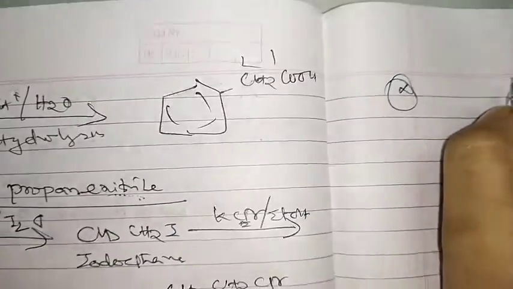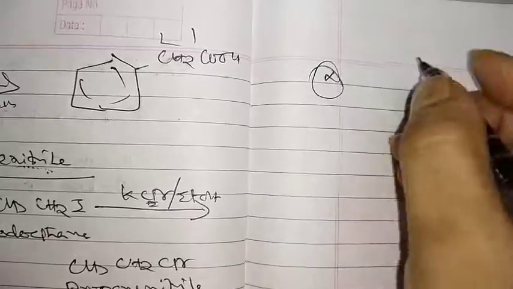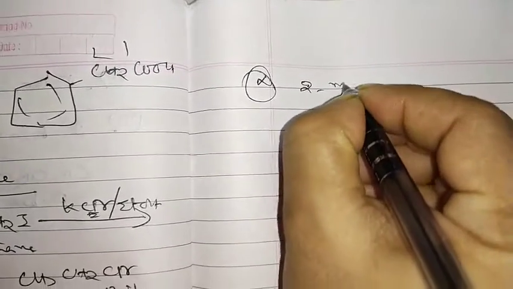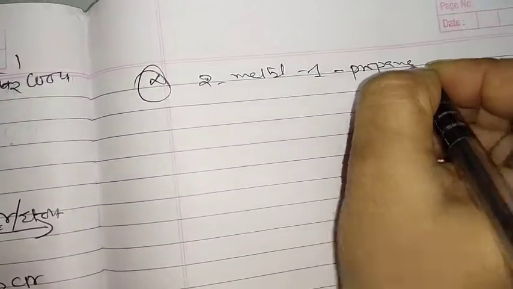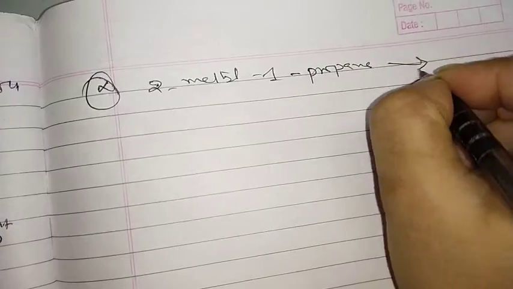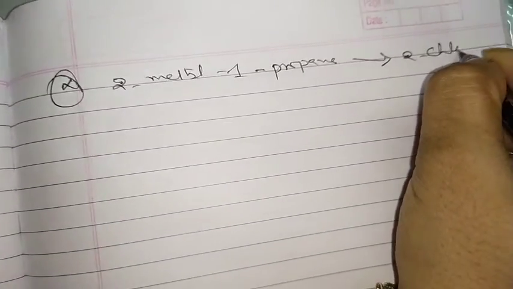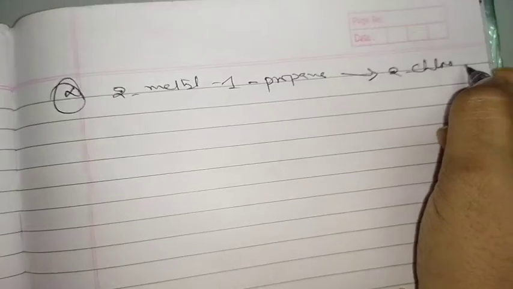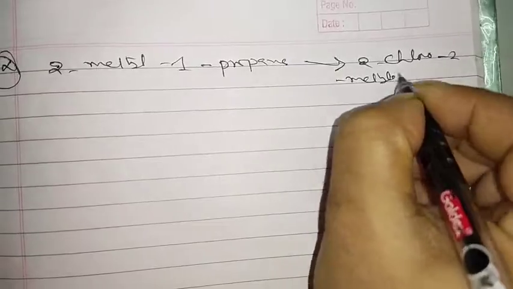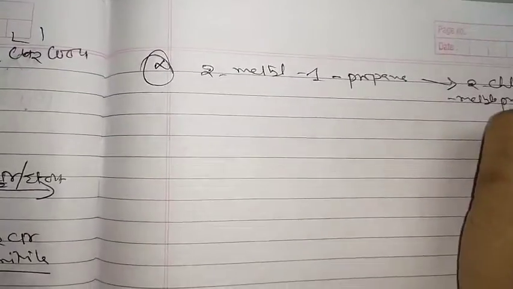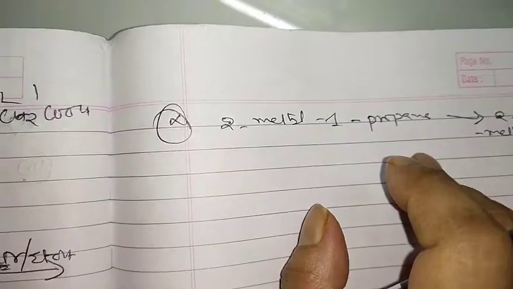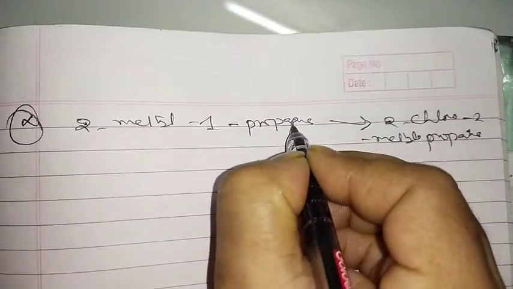What is the 10th one here? 2 methyl 1 propane, and it is converted into 2 chloro 2 methyl propane. 2 methyl 1 propene.